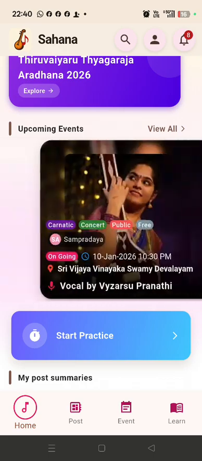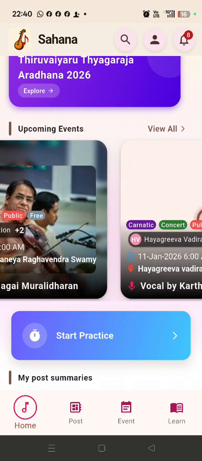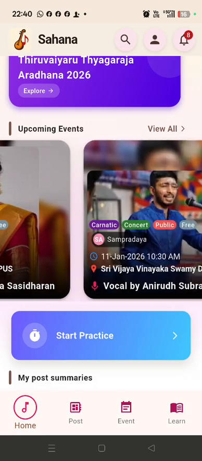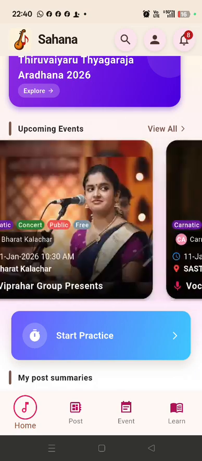Events, in the sense, in the Carnatic music world we call them concerts or kacheri. We display all the upcoming events. We collect them from reliable sources like sabhas and organizers, and we upload them in this app.